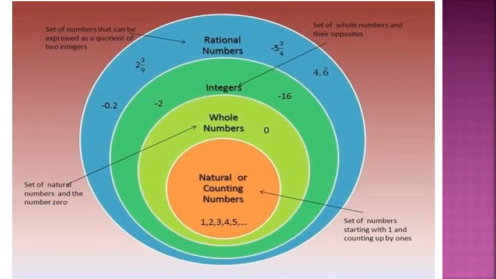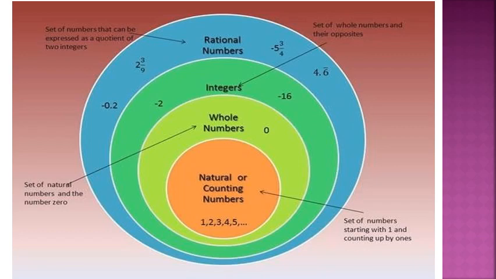Dear children, in this Venn diagram, you can observe the types of numbers which we discussed up to now. The first one is natural or counting numbers. The second one is whole numbers, then integers, rational numbers. Natural or counting numbers means the set of numbers starting with 1 and counting up by ones.